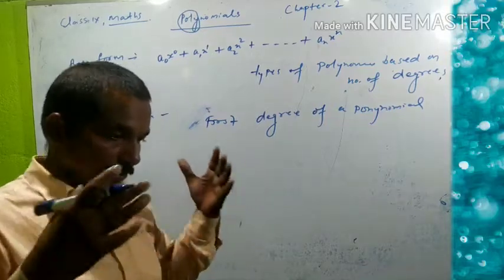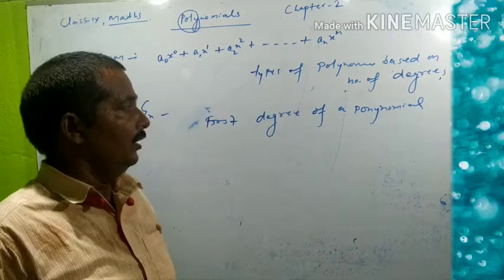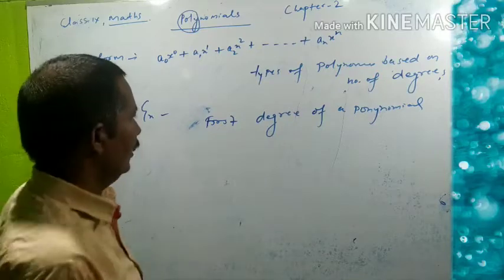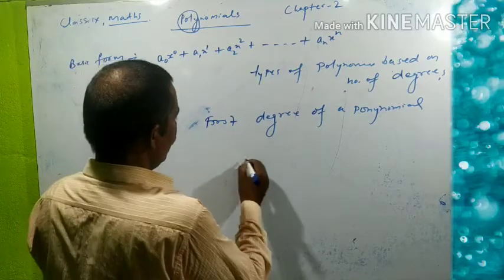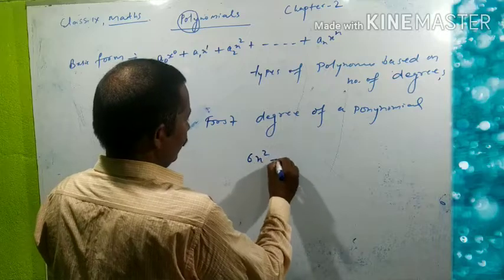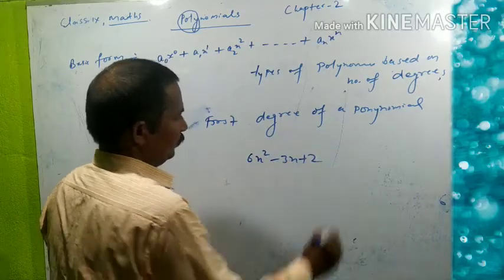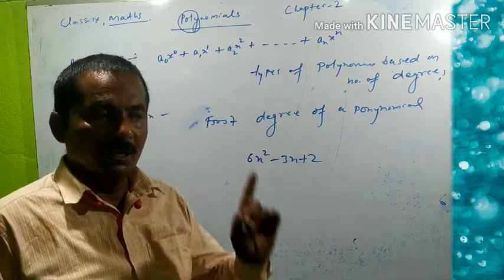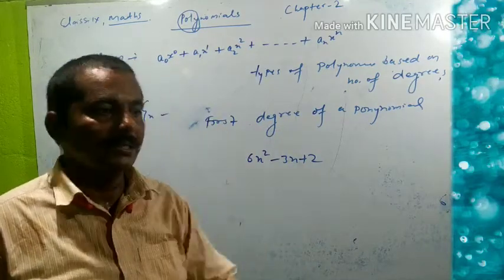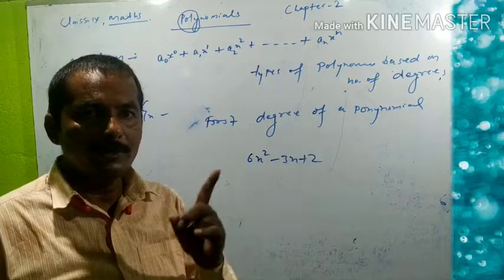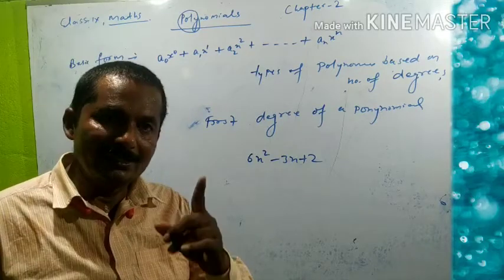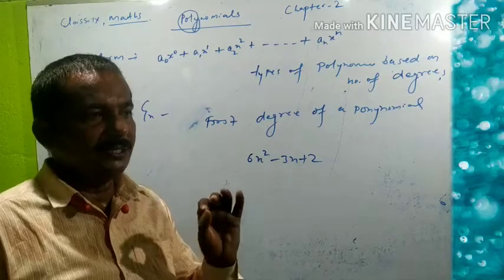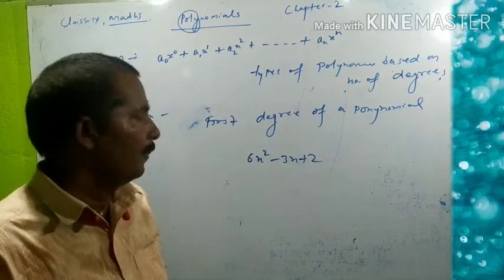First, you must try to understand what is the degree of a polynomial. It is very easy to understand. Try to get 6x square minus 3x plus 2. Degree of polynomial means the highest index of a polynomial is called its degree. Highest power. Highest index means highest power.